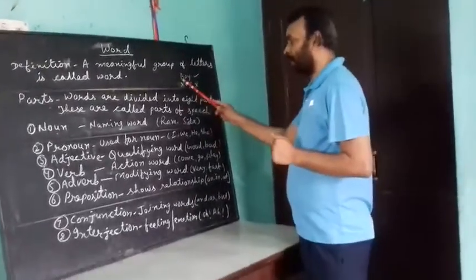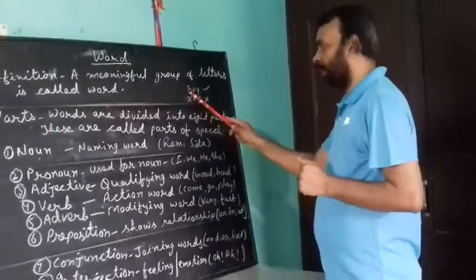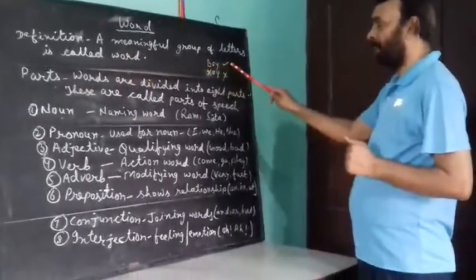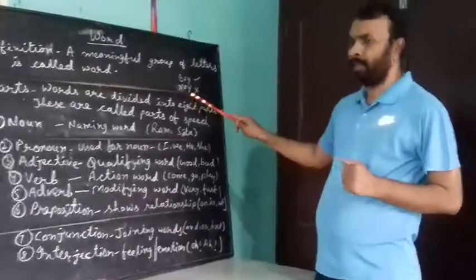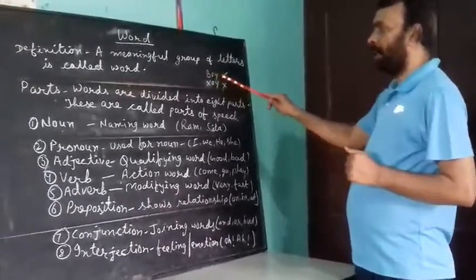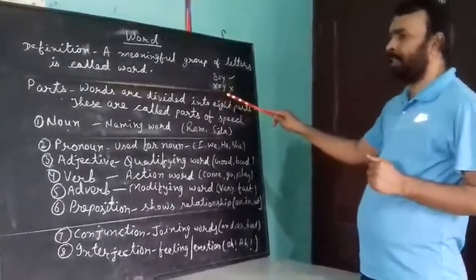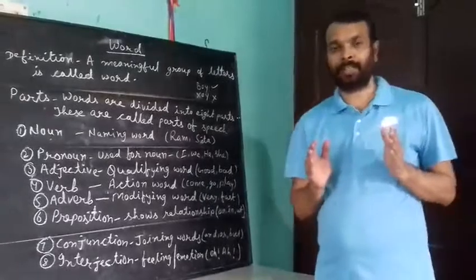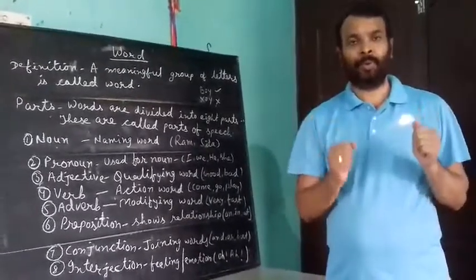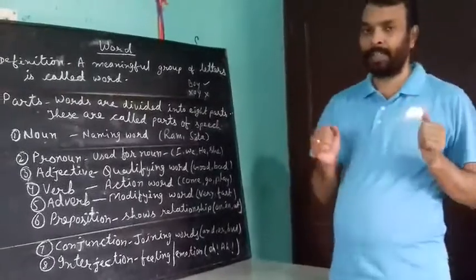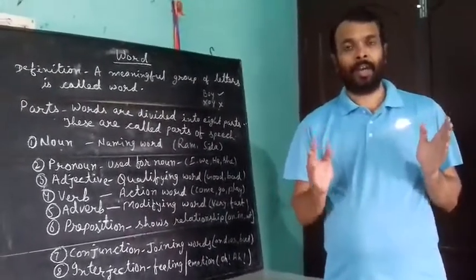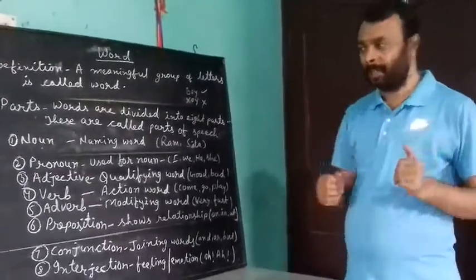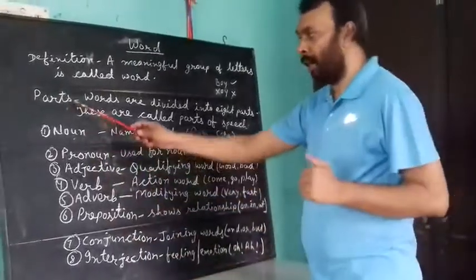Here you should see there are two groups of letters, BOY and XOY. BOY has a meaning, XOY has no meaning. It means BOY is a word, but XOY is not a word. Only that group of letters will be called a word that is meaningful. There are 26 letters in the English alphabet, and all the words are made from these 26 letters. Now we should come to its parts.